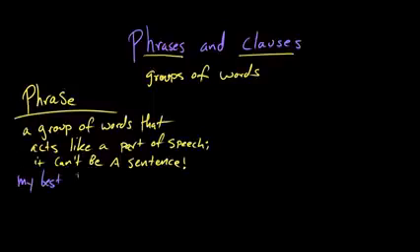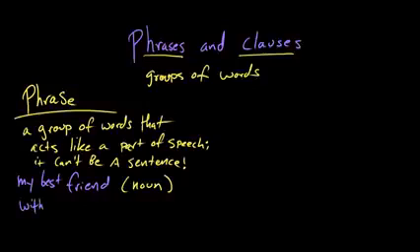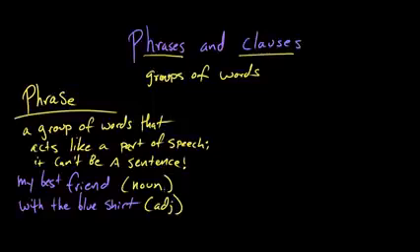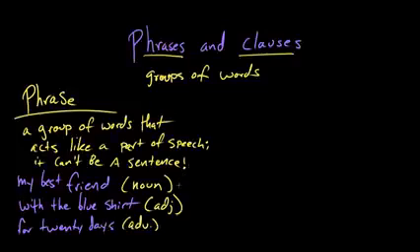This is a group of words that ultimately behaves like a noun. Then there's an adjective phrase, with the blue shirt. This is a prepositional phrase that is behaving like an adjective. And then for 20 days, which behaves like an adverb. So this is a noun phrase, an adjective phrase, and an adverbial phrase. None of these things can be sentences, but they all act like parts of speech.